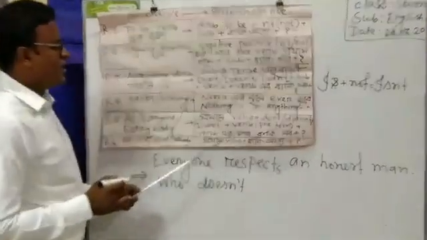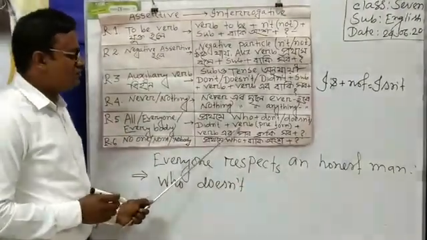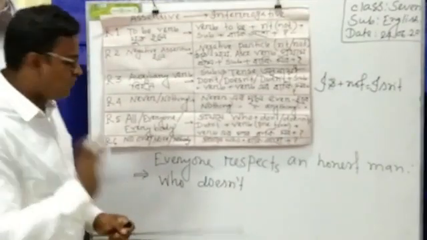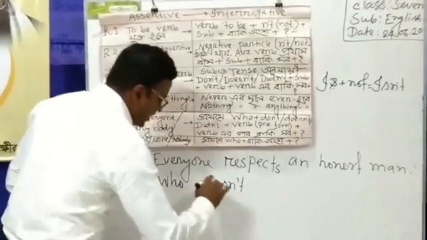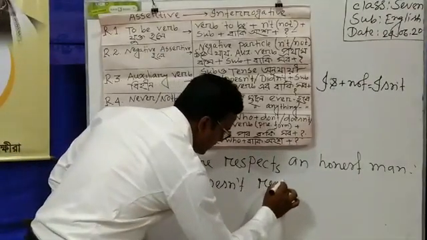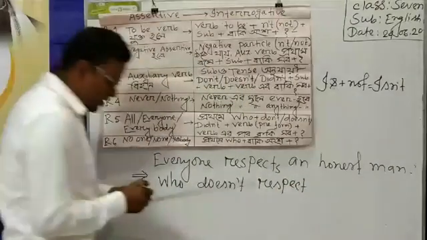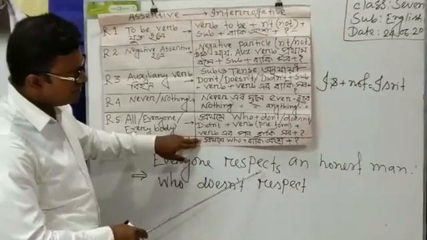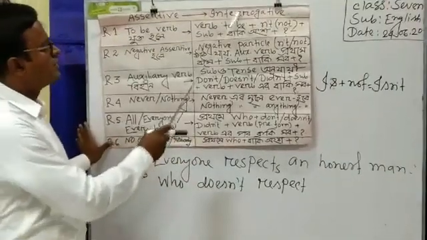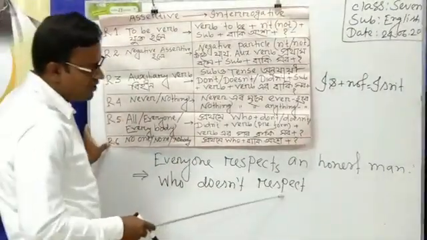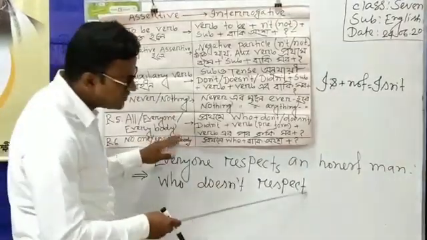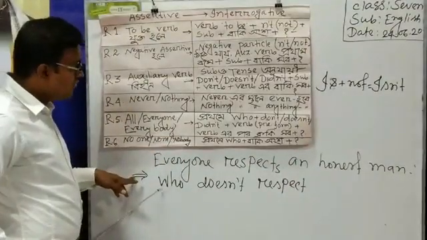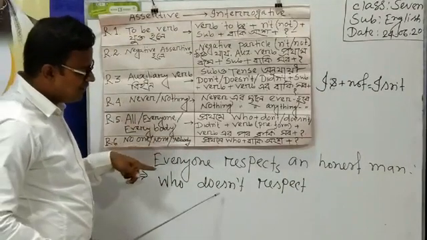Who doesn't? And then verb, present form. The verb will be present form, that is base form, not s. Who doesn't respect. Dear student, follow here that in this assertive sentence the verb is respects, but in this interrogative sentence I have written here only respect. Here s is not added because at the beginning of the interrogative sentence I have written who and then doesn't.